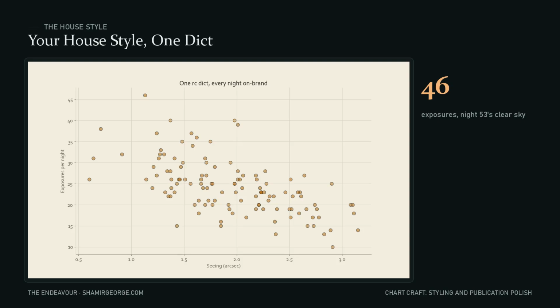120 nights, 1 scatter, 1 truth. Worse seeing means fewer exposures. Night 53 delivered the clearest sky of the whole run, seeing near 1.13 arcseconds, and the telescope banked 46 exposures, the most of any night logged.